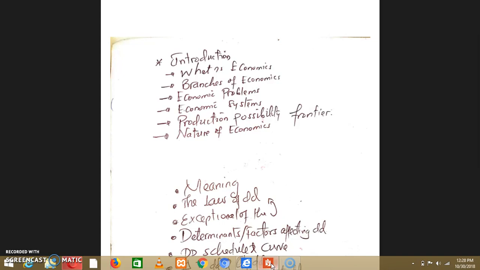This is the locus of points which shows the relationship between the scarce resource and how that scarce resource can be used to produce a quantity of products. That is production possibility frontier curve. You should know the drawing of it as well as other parts which concern this production possibility frontier curve.